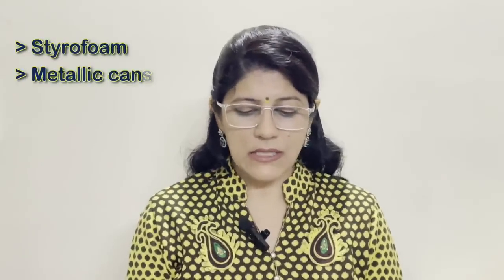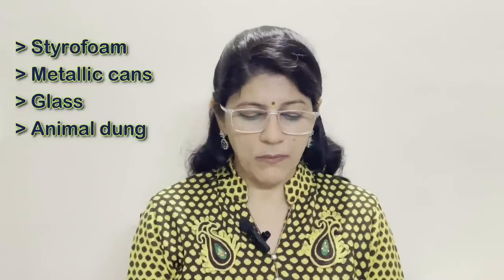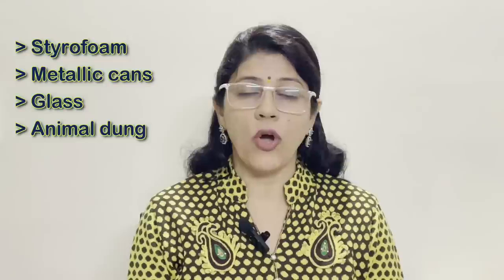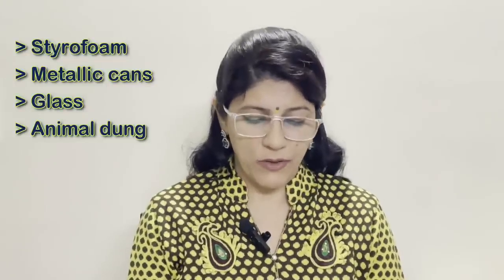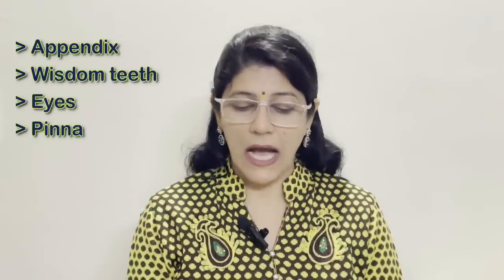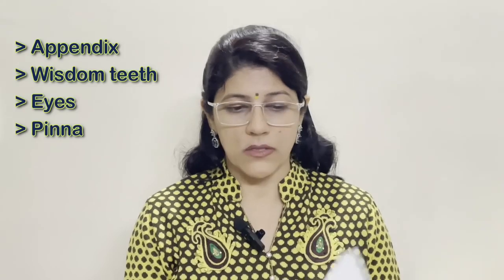Styrofoam, metallic cans, glass, animal dung. Odd one term is animal dung because others belong to the category of non-biodegradable waste, whereas animal dung is biodegradable. Appendix, wisdom teeth, eyes and pinna. The odd one term is eyes because others belong to the category of vestigial organs.